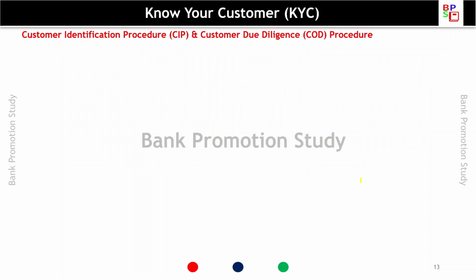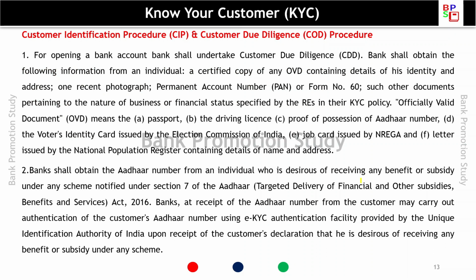Customer identification procedure and due diligence. For opening a bank account, banks shall undertake customer due diligence. Due diligence means to know about the customer. Bank shall obtain the following information: a certified copy of an officially valid document containing details of his identity and address, one recent photograph, permanent account number or Form 60, and any such other document pertaining to the nature of business or financial status specified by the regulated entity in the KYC policy.